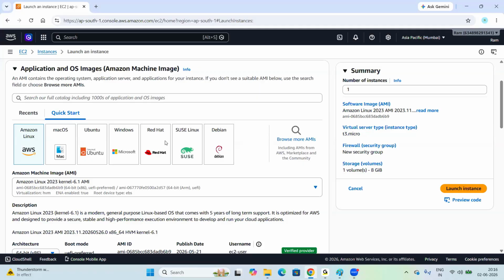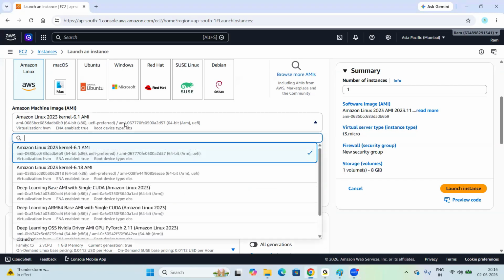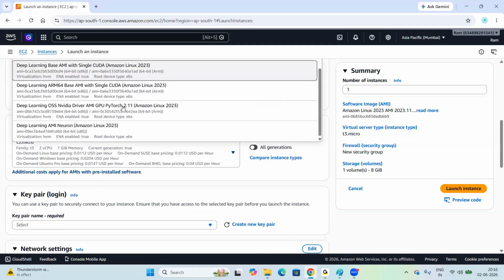Okay. So now here I want to select this first one, Amazon Linux. Okay. So in Amazon Linux, look at here, everyone. These are the versions available. These are the flavors of Amazon Machine Image. Amazon Linux 2023 kernel 6.1 AMI. Right, so these are all the flavors available.